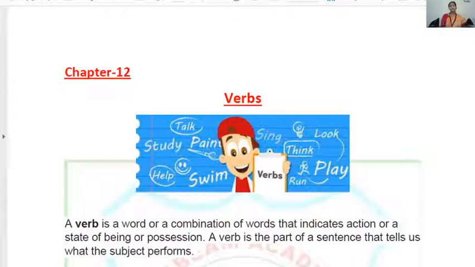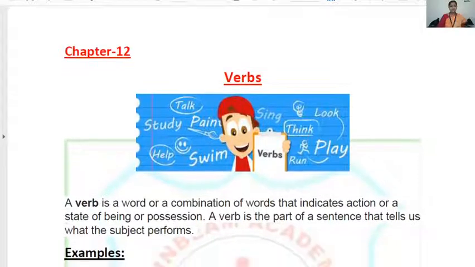In a sentence, you can very easily identify the word that shows the action of your subject, and the word that shows the state of your subject. That is your verb. Now, one more kind of word is verb, and that is the word that shows the possession of the subject. So in the simplest form, we can say that a verb is a word that indicates action or a state of being or possession. Okay?